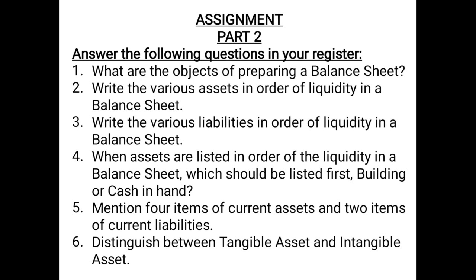For example, you can write first of all, on the basis of physical existence, tangible assets can be seen and touched, intangible assets cannot be seen and touched. Then you can write on the basis whether the loan can be procured or not. So tangible assets, the banks or the lenders can give loans on keeping tangible asset as security, but lenders do not provide loan on the basis of keeping intangible assets as the security.